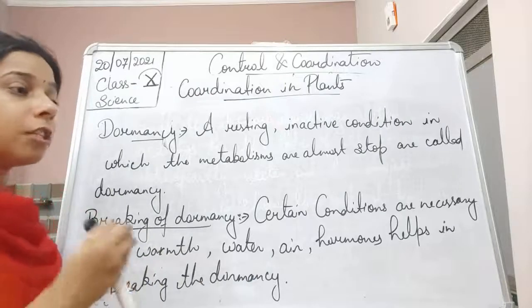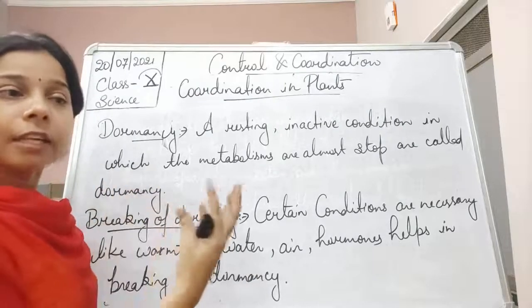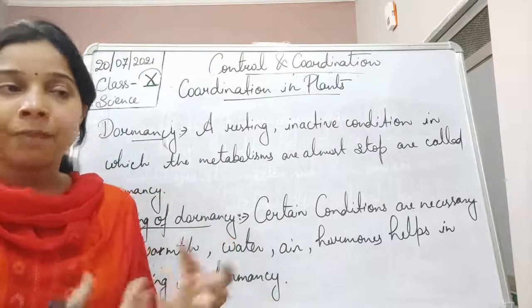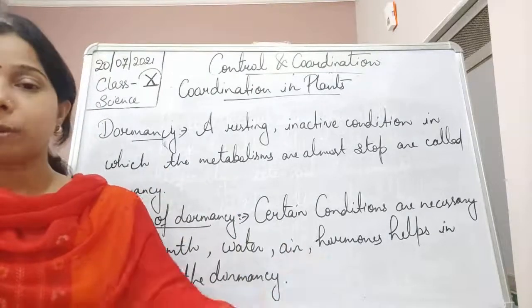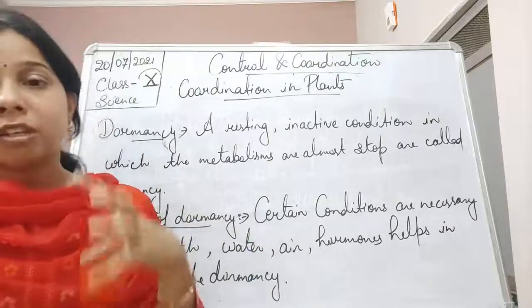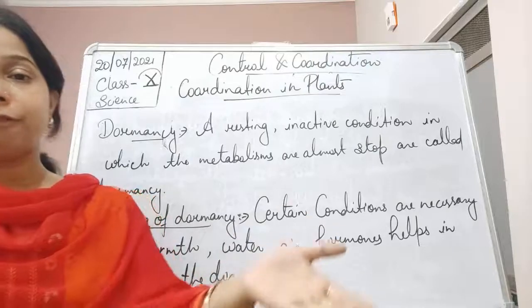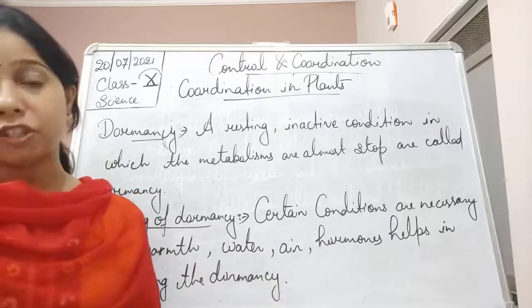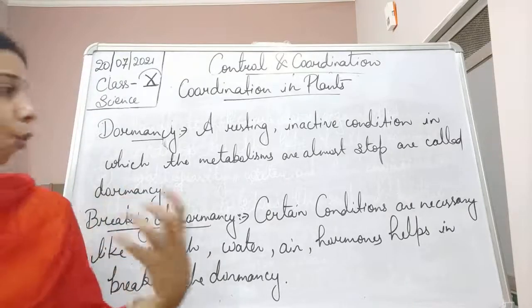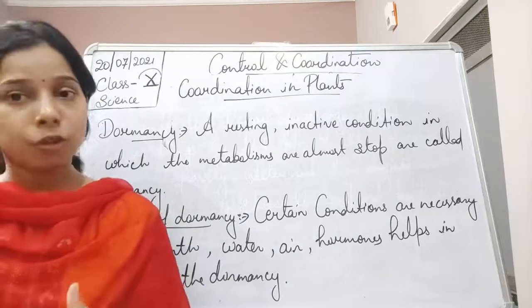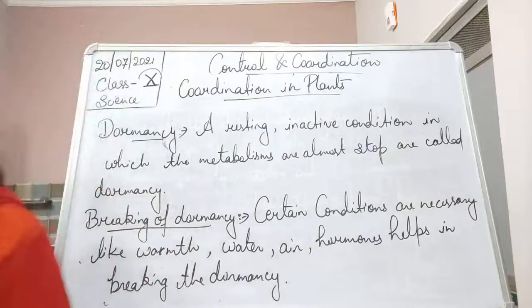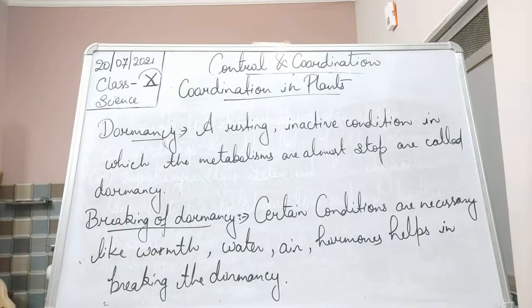Not only this, if there is a bud, students. The bud is at a dormant state because it is not converting into the flower, and then flower to fruit, and then fruit to the plant itself. So, that is the dormant state. When this bud gets converted into a flower and then a fruit, that is the breaking of the dormancy. It means we have provided certain things to the bud so that it can flower and break the dormancy. I hope you have understood the concept of dormancy.